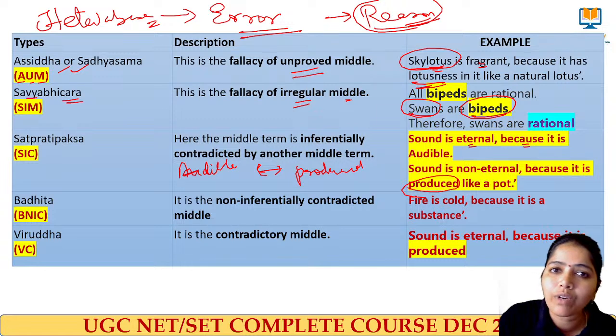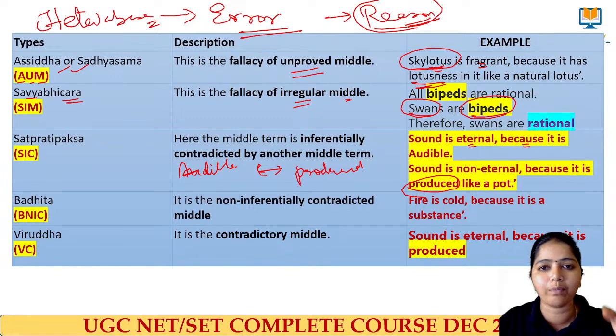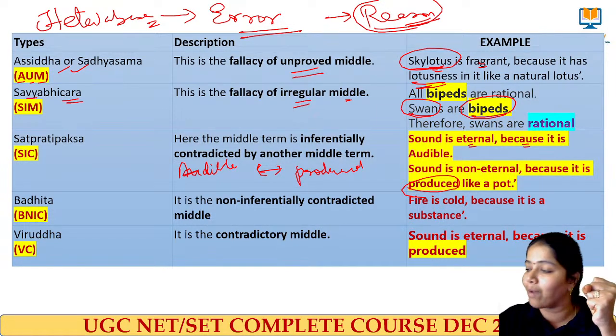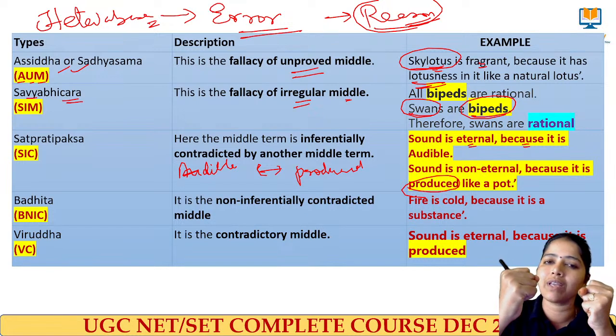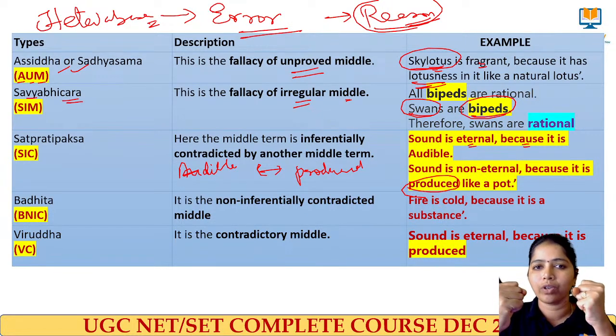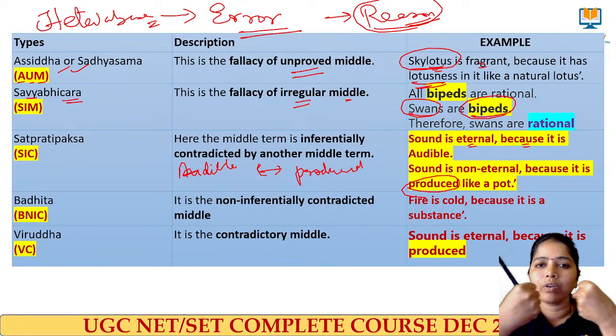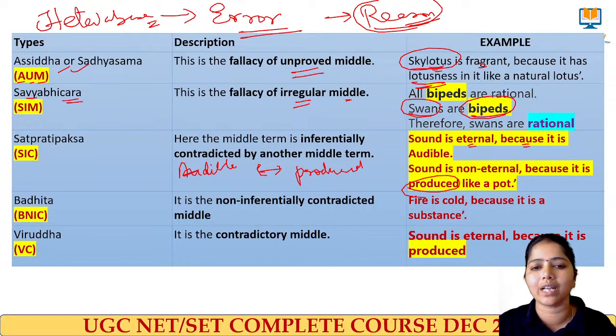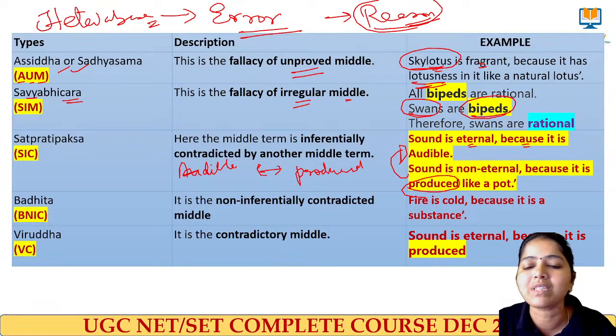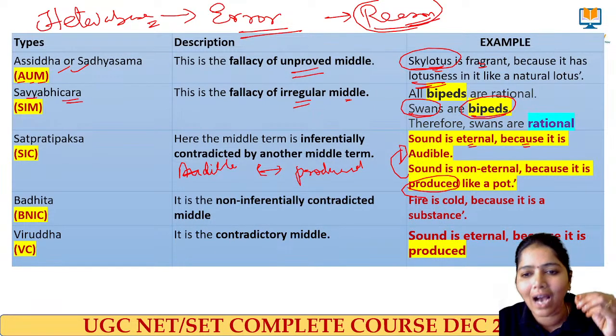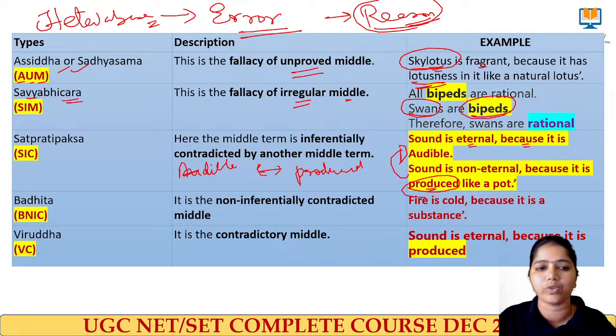Similarly, sound is said to be eternal because it is audible, but I am making another strong reason, produced like a pot. So these two reasons contradict each other. Here the middle term is inferentially contradicted by another reason, that is, produced. That is called Sat Parit Paksha.